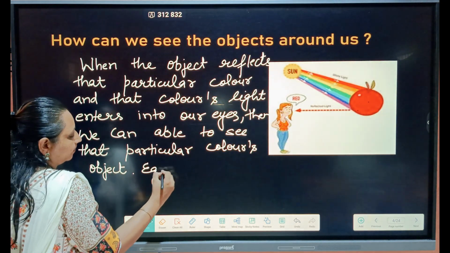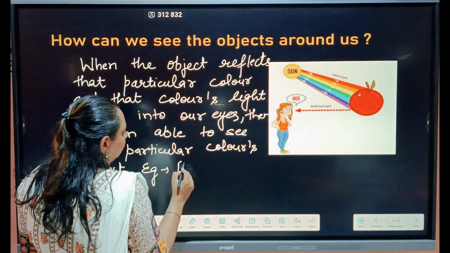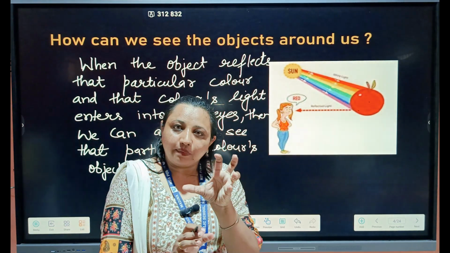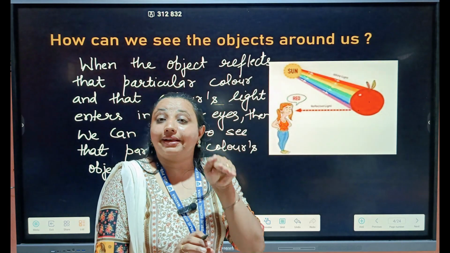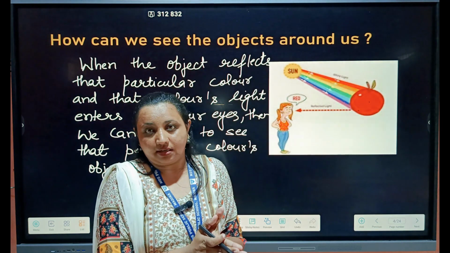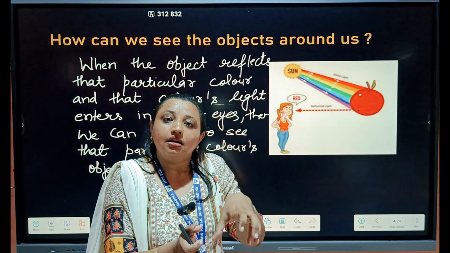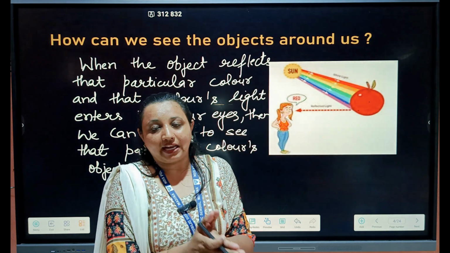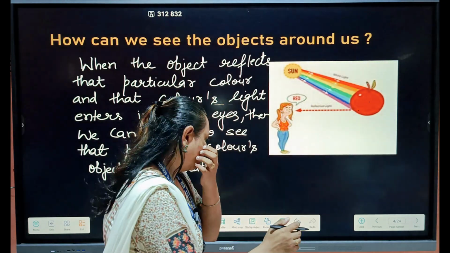For example, the fruit is red. How can we see the color of the fruit is red? Because it reflects only the red color and absorbs the remaining colors, and that reflected red color, when it enters into our eyes, an image is formed on the retina, hence we can see the red fruit.